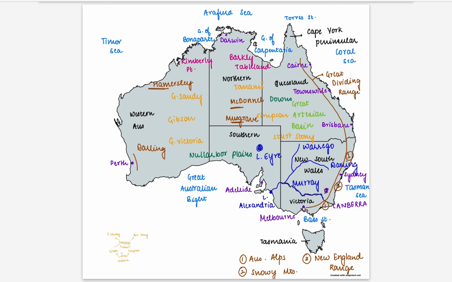In the New South Wales region we have the capital city, that is Canberra, and the economic centre, that is Sydney. In Victoria we have Melbourne. Tasmania is also known as the Garden State, as most of the agriculture is done in Tasmania.